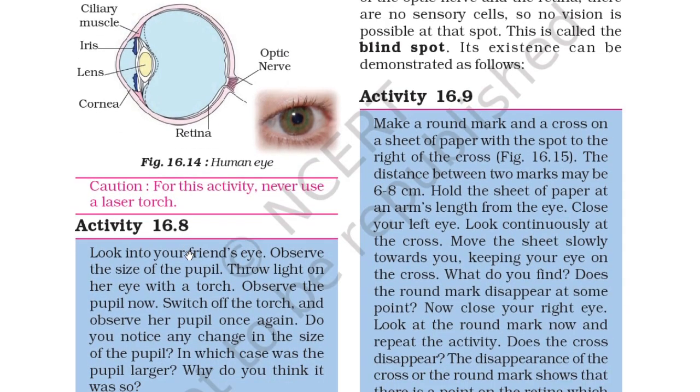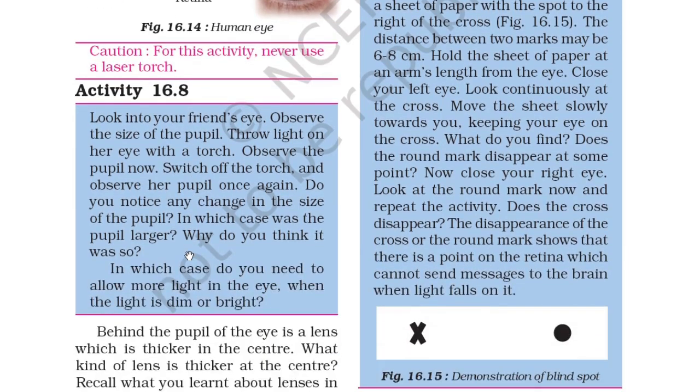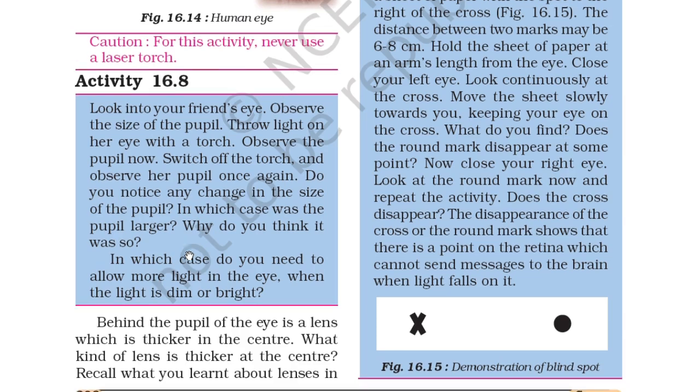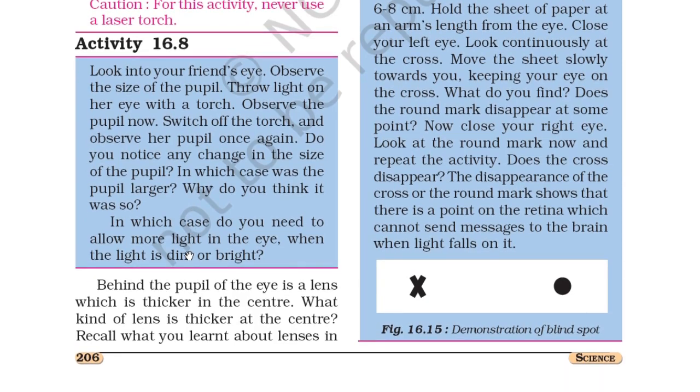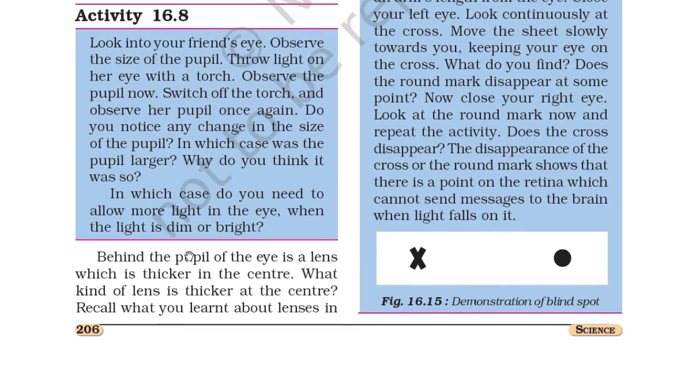Caution: for this activity, never use a laser torch. Activity 16.8, look into your friend's eyes. Observe the size of the pupil. Throw light on her eyes with a torch. Observe the pupil now. Switch off the torch and observe her pupil once again. Do you notice any change in the size of the pupil? In which case was the pupil larger? Why do you think it was so? In which case do you need to allow more light into the eye, when the light is dim or bright?